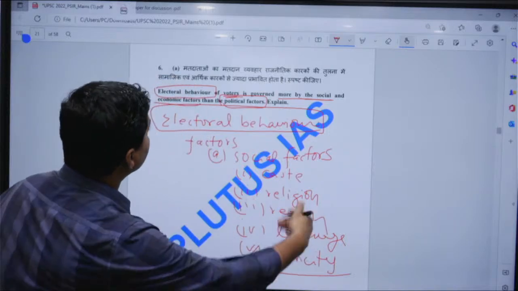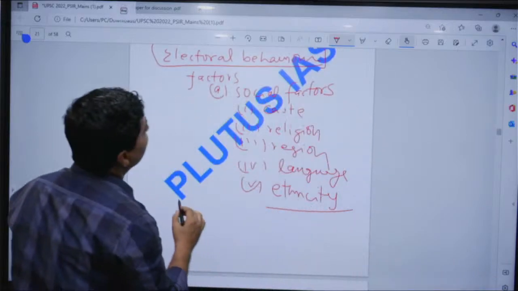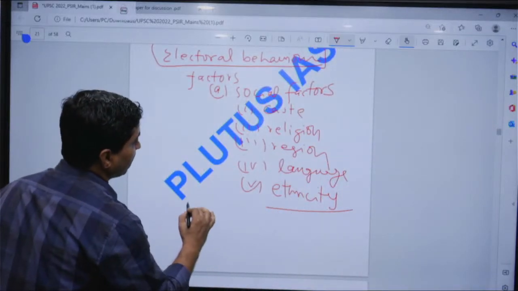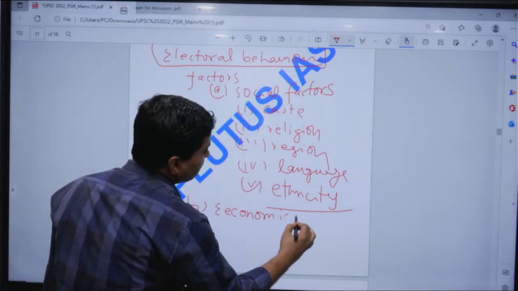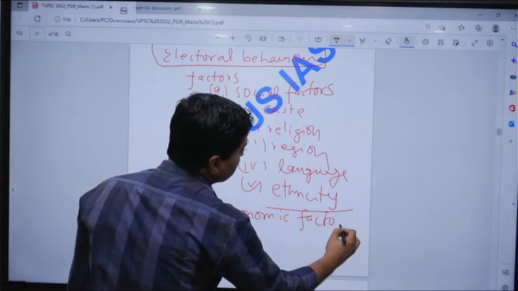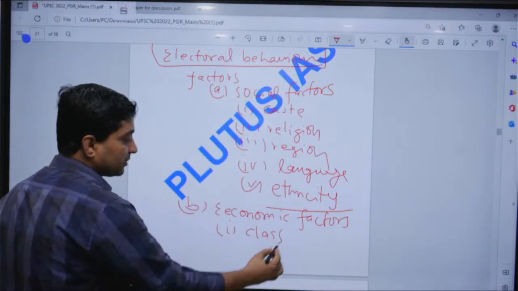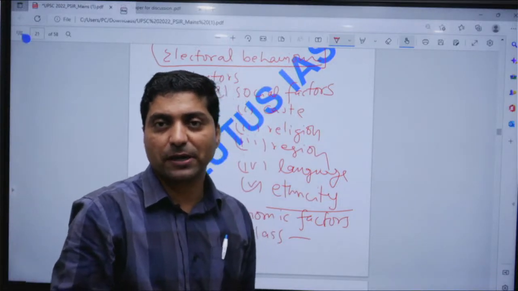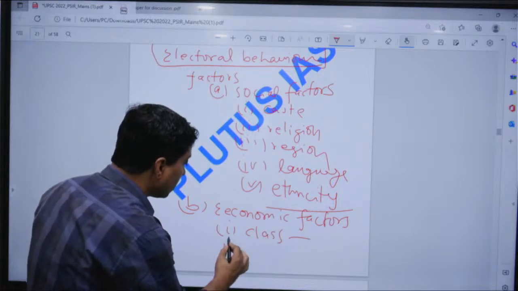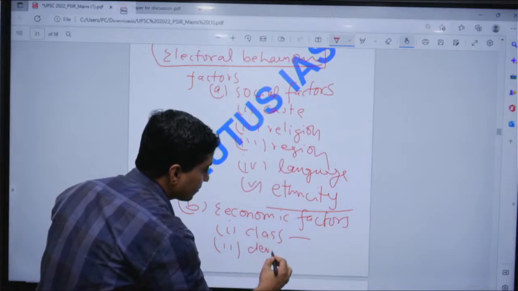Now if you look at the economic factors, what are the economic factors? First one will be class factor, the poverty, inequality, etc. Second, developmental disparities.